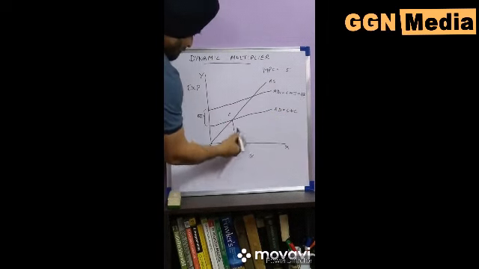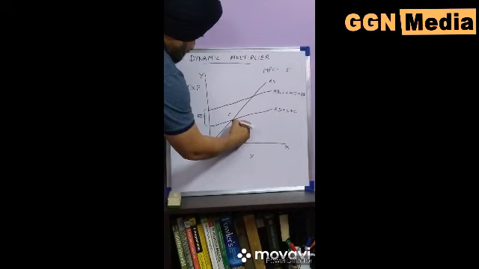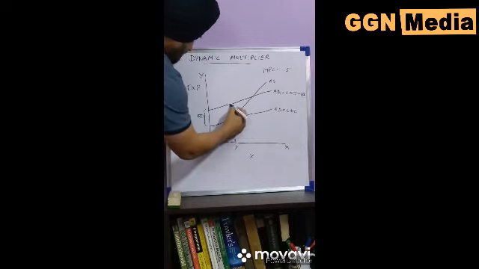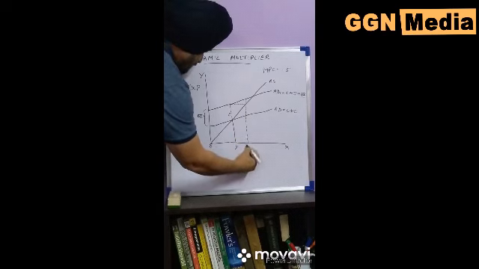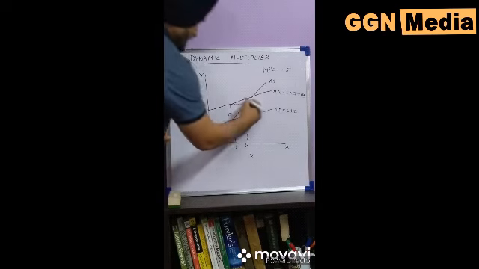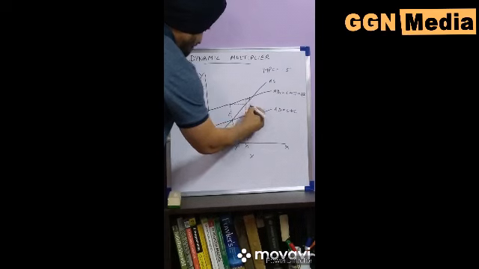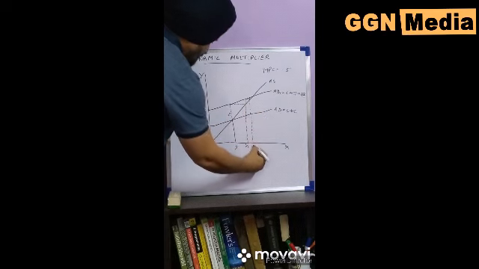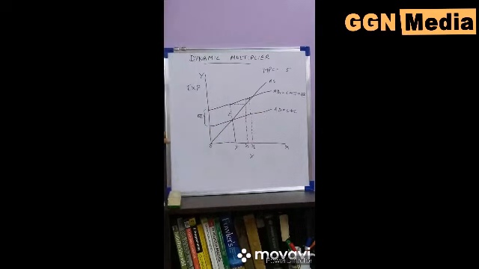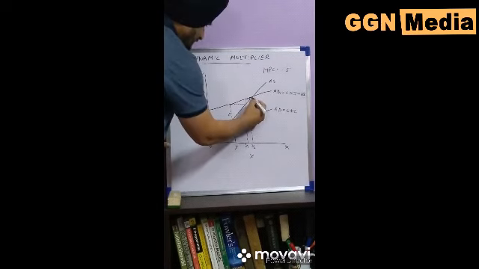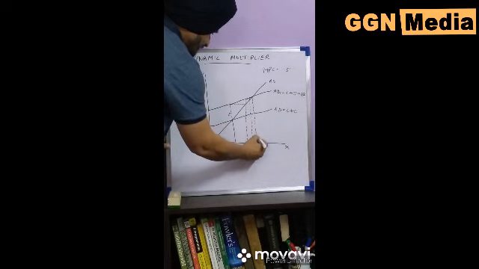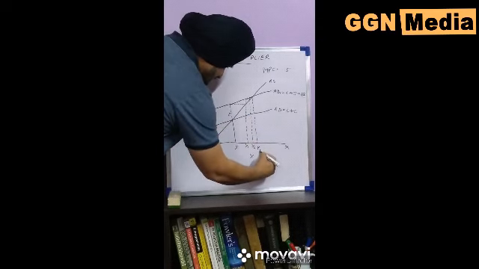Now we show the income propagation process. First, the income is OY, then in the second round, the income will be OY1, and in the third round, income will be OY2, and finally, after multiple rounds, the income will be YN.